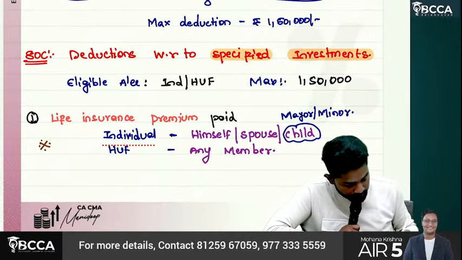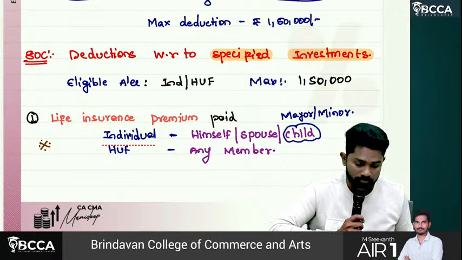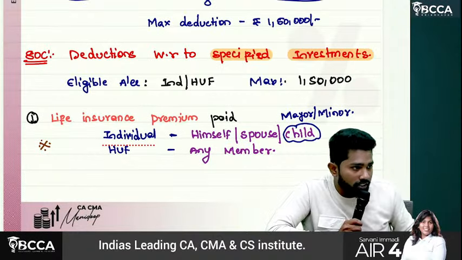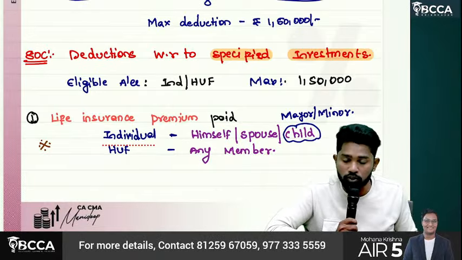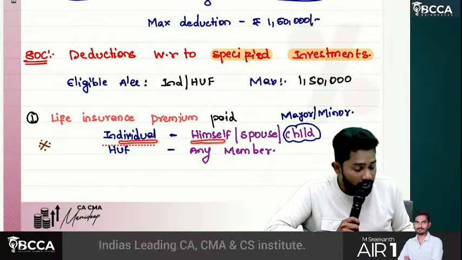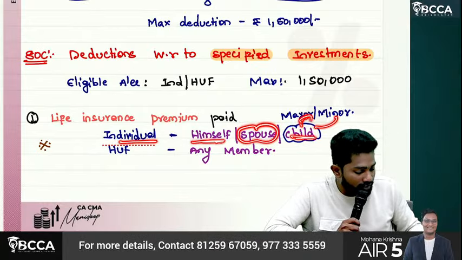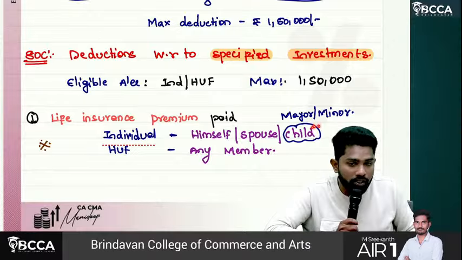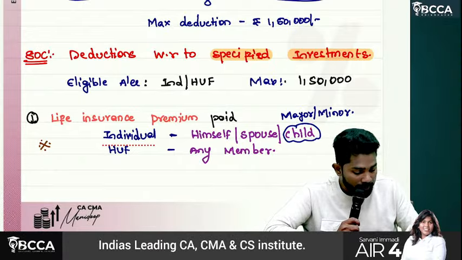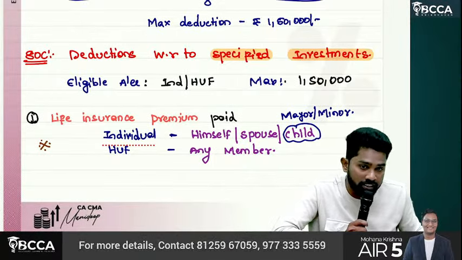Okay, see, life insurance premium paid is eligible for deduction. But for whom can the life insurance premium be paid? For the individual himself, his spouse, and his child, irrespective of whether they are major or minor, I mean dependent or independent. Are parents covered here? No, that means life insurance premium paid for parents is not eligible for 80C deduction.